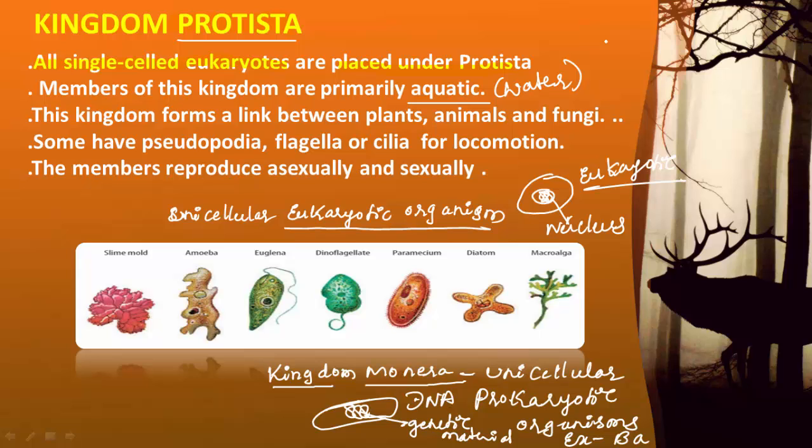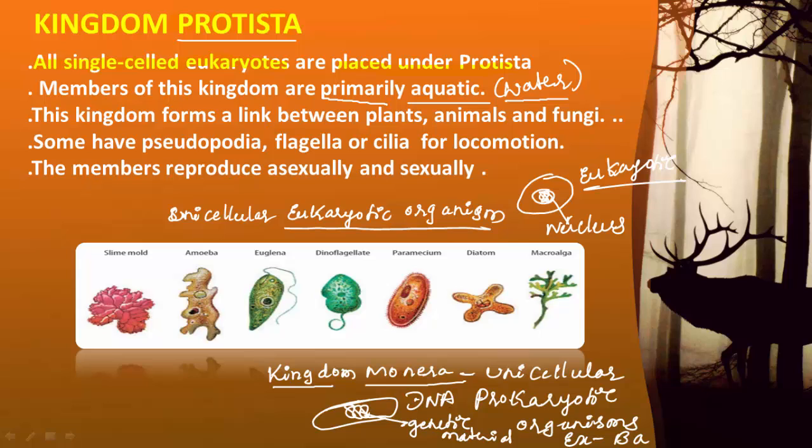Damp water means collected water. Whatever the type of water it is, if the organism is surviving in the water media, it is called an aquatic organism. The members of kingdom Protista are primarily found, that means mainly found, in aquatic conditions, that is, they are present in the water.